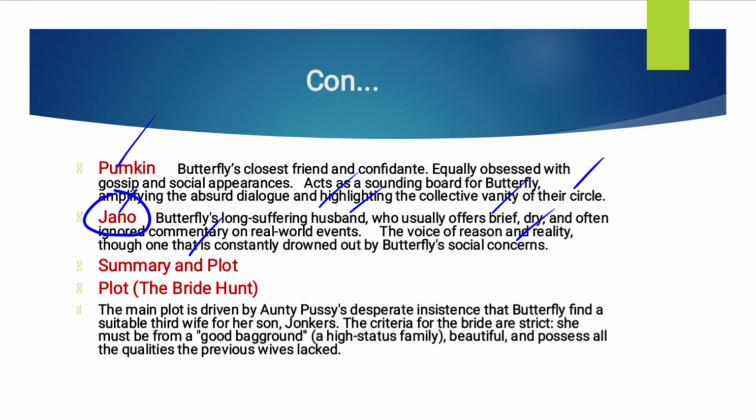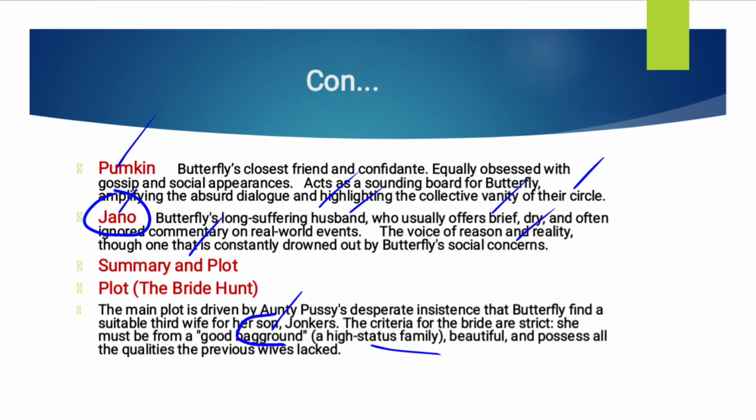If we talk about summary and plot, so the plot is actually the bride hunt, as I explained in Urdu as well, what this word means. So the main plot is driven by Auntie Pussy's desperate insistence that Butterfly find a suitable third wife for her son, Jonkers. The criteria for the bride are strict. She must be from a good background. Again, you should think about the word background. The actual word is back-ground, but here they have used the word background, meaning a high status family, beautiful and possessing all the qualities the previous wives lacked.